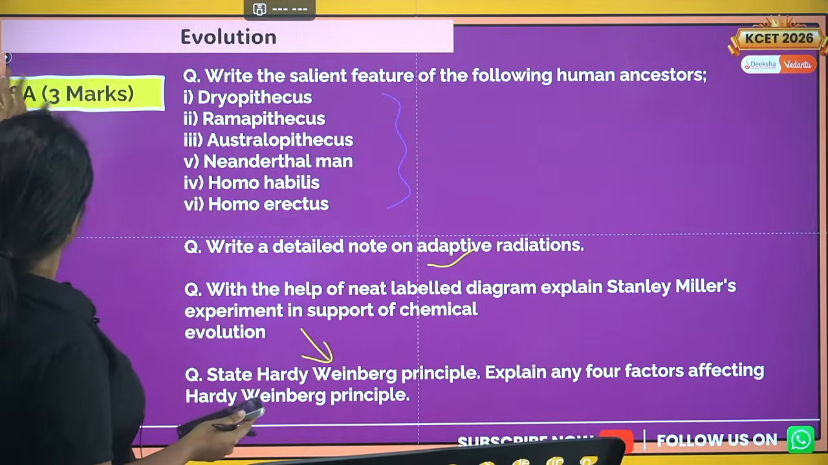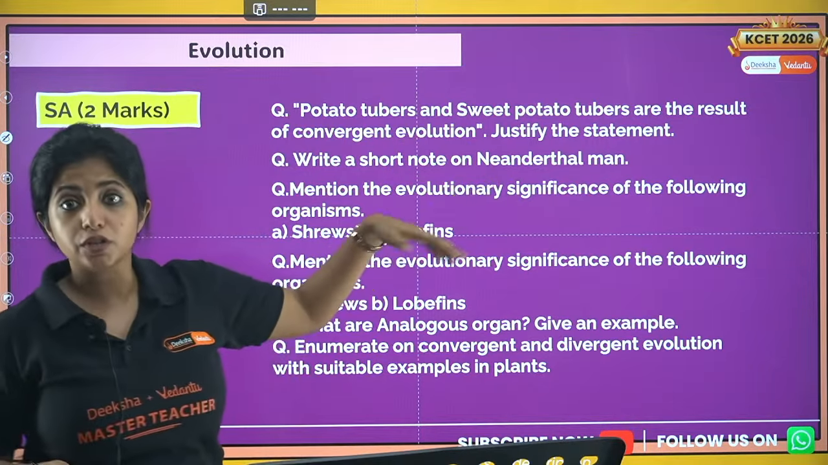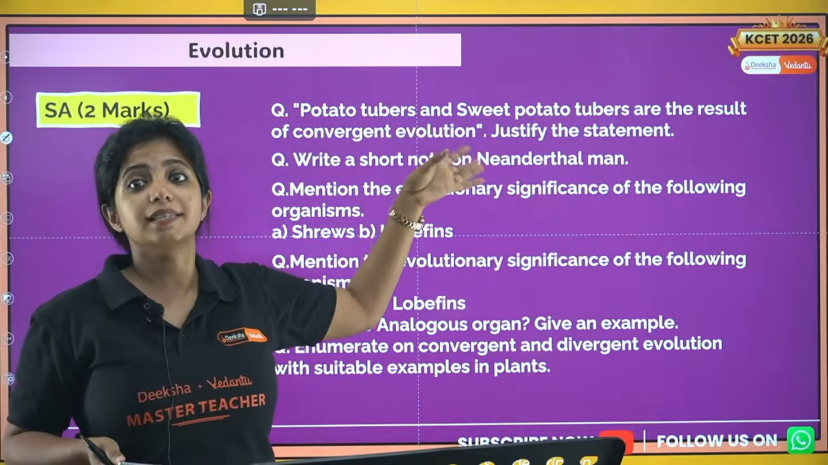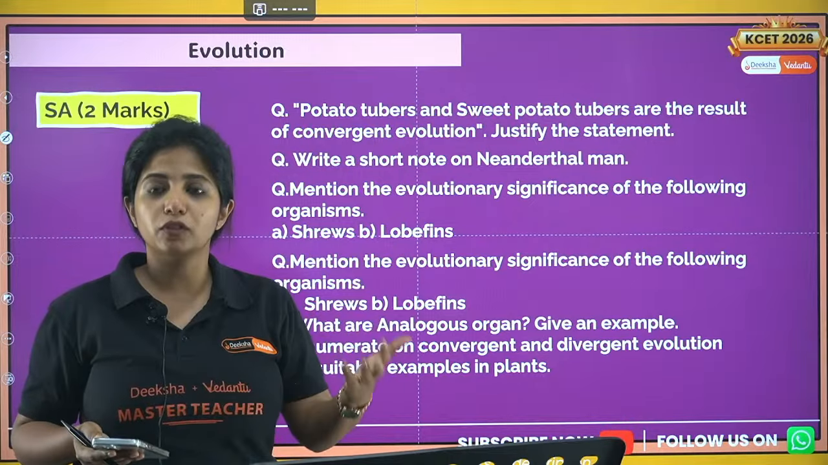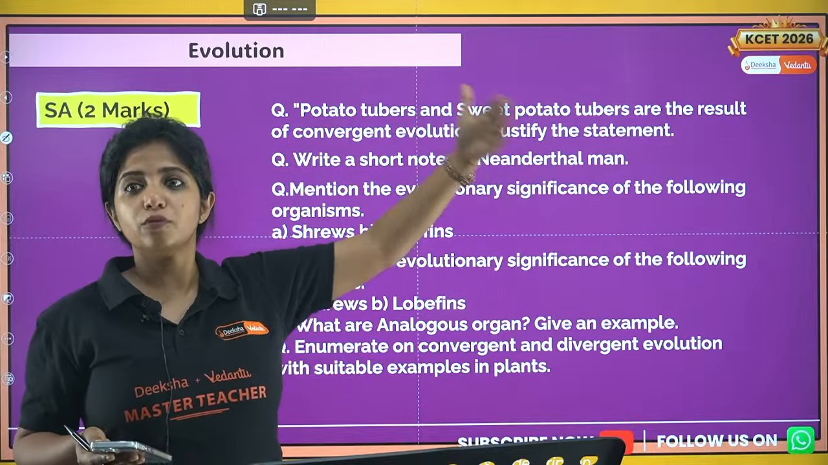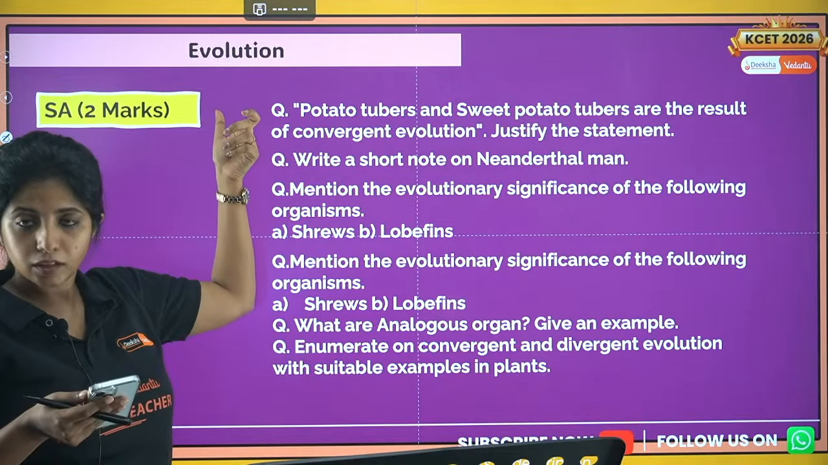Cool. Now potato tubers and sweet potato tubers are a result of convergent evolution, so you have to tell that both of them are arising from different structures, but since they are in the same habitat, they are responsible for storage. So potato tuber is from stem and sweet potato tuber is from root. So it's a root modification, and it's a stem modification. Okay.